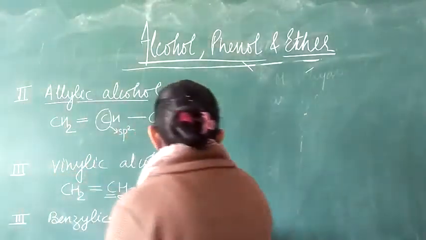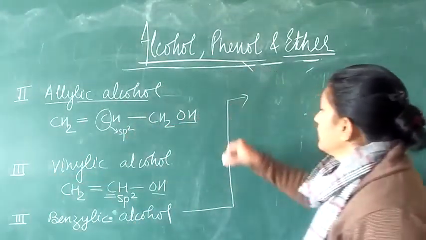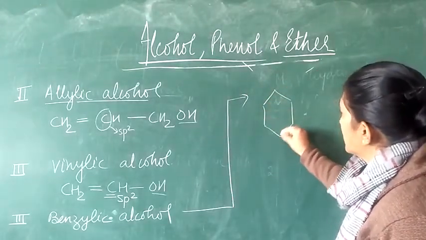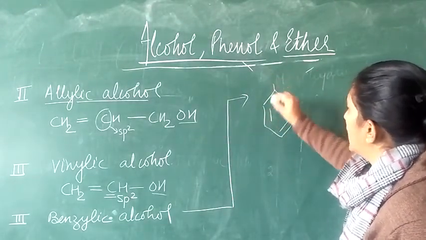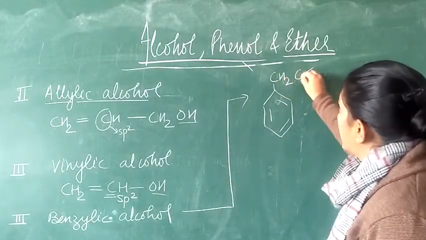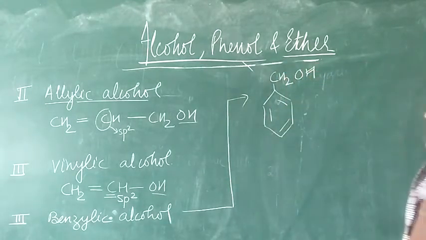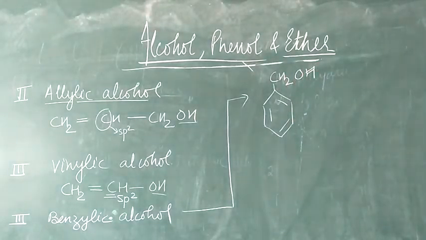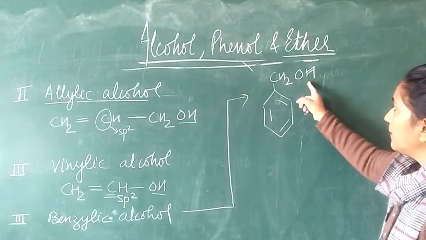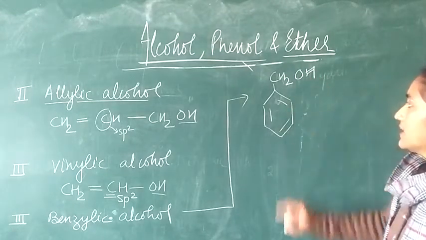Now the benzylic alcohol, the hydroxy group is attached to the aromatic ring, not directly but through the side chain. Right? So in benzylic alcohol, the hydroxy group is attached to the aromatic ring in the side chain.